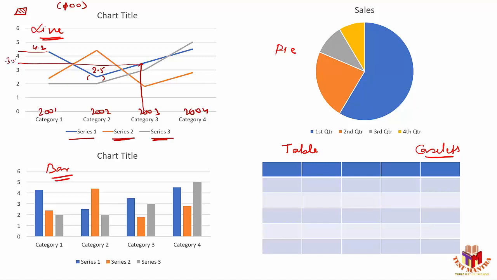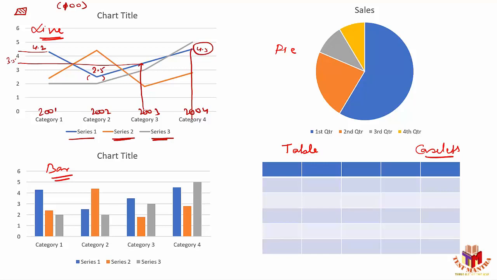It's about 3.5. Also, we can say 350 TV sets were sold here. And similarly, the last year, 2004, this figure will be somewhere around 450, or else 4.5 in this case. So these are the data available here. So we have represented the data in terms of a line graph here.